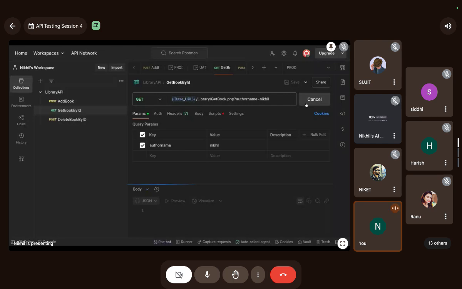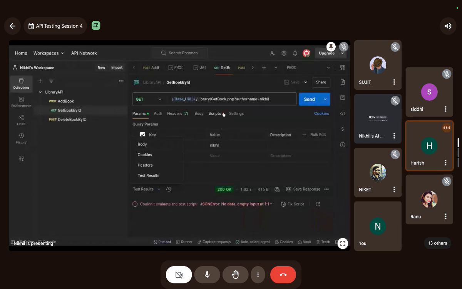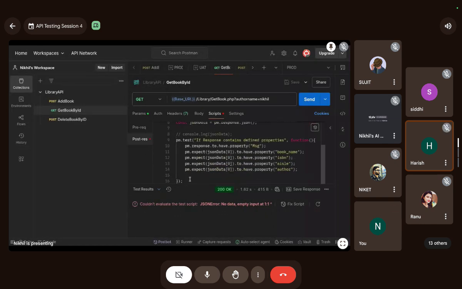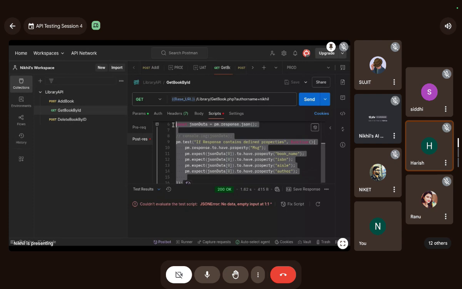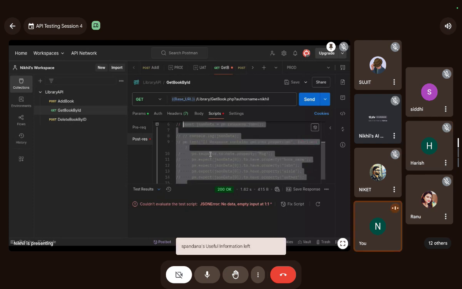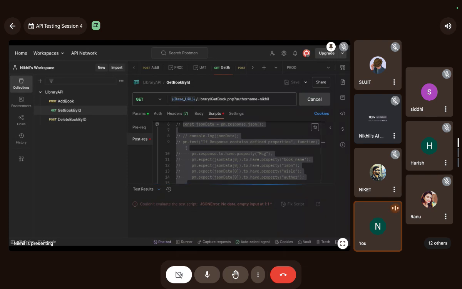Wait a minute, let me comment out the script again. I don't want caps, that actually doesn't matter. Let me comment out this and try to run it. I don't remember if it was author name.